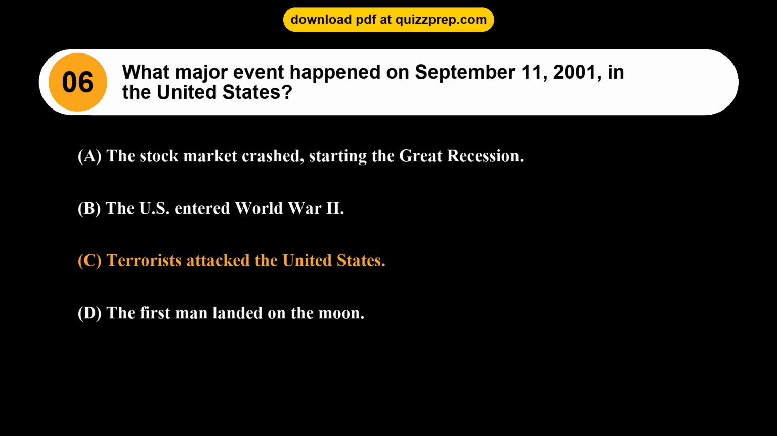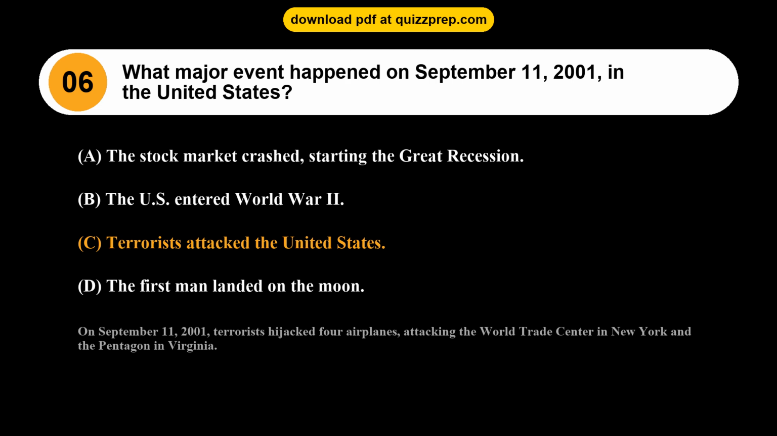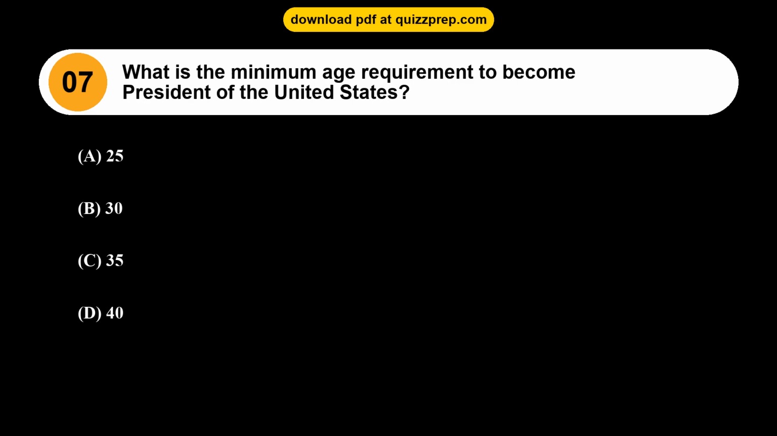The correct answer is option C. Terrorists attacked the United States. On September 11, 2001, terrorists hijacked 4 airplanes, attacking the World Trade Center in New York and the Pentagon in Virginia.